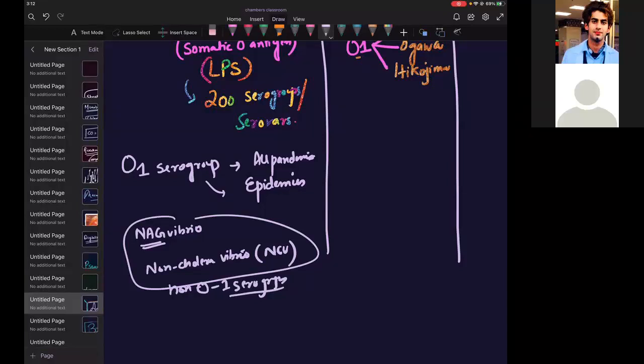Sometimes, back in Bangladesh, I think in the 90s, there was an outbreak of cholera, and the group responsible was O139, in Bangladesh and even in India.